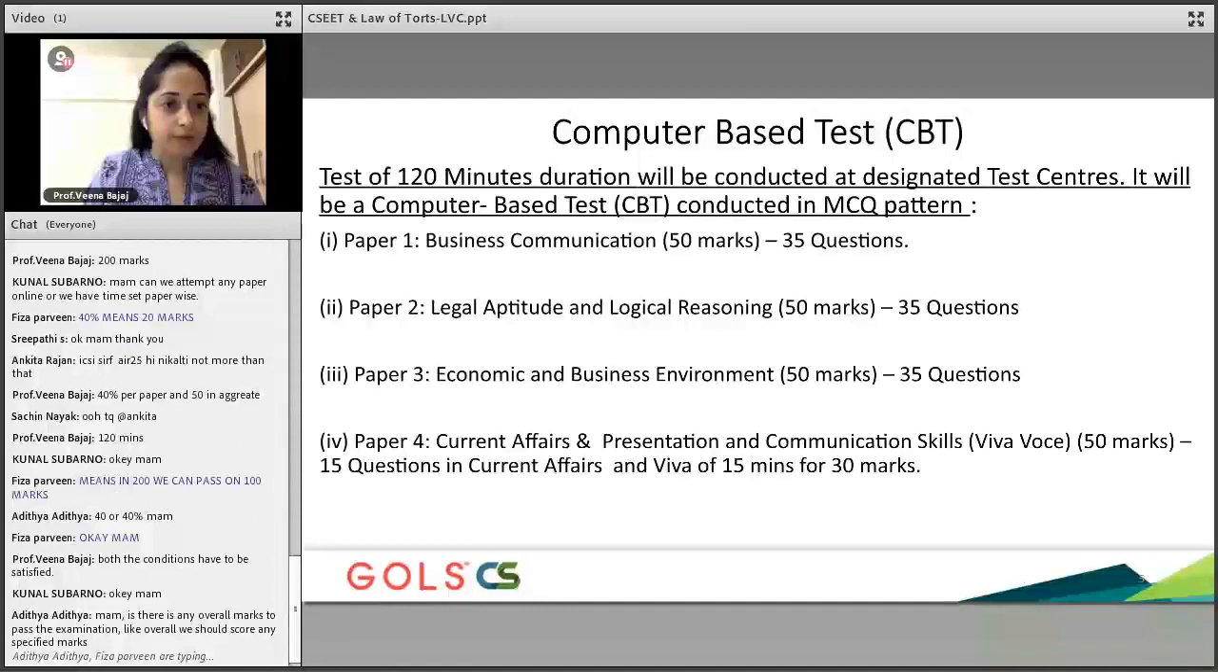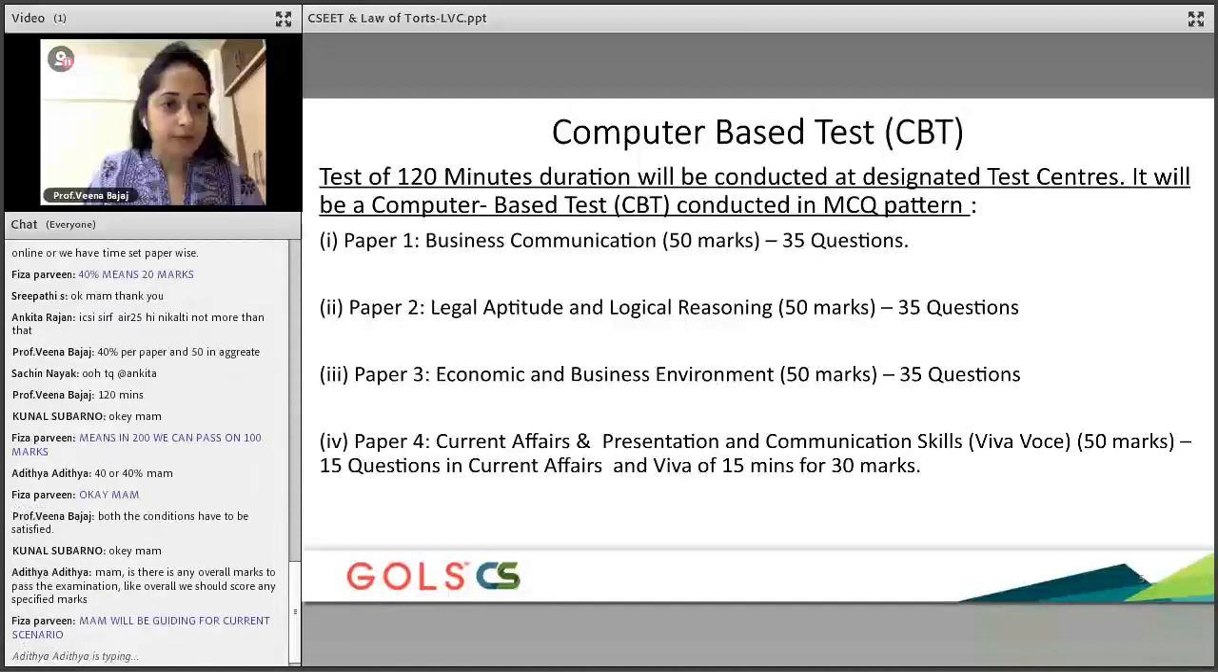Okay, guys. So we've spoken about your CS Executive entrance test. We've spoken about what the papers are, the eligibility criteria, the marks, and the duration. We've spoken about the final score for passing this exam. And we've also spoken about the support that Goals will be providing.